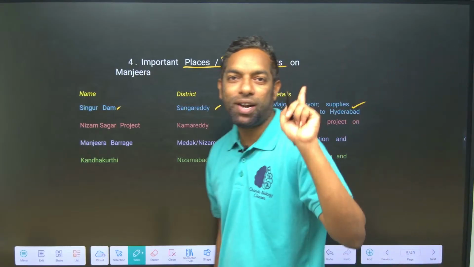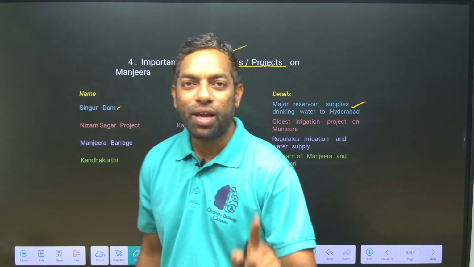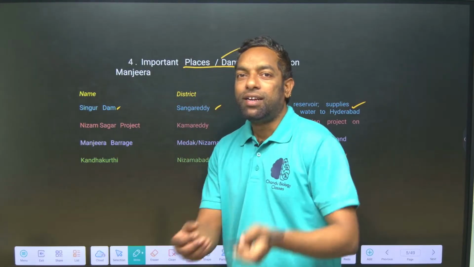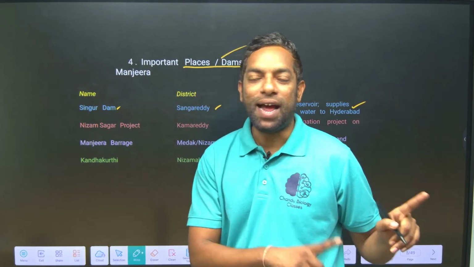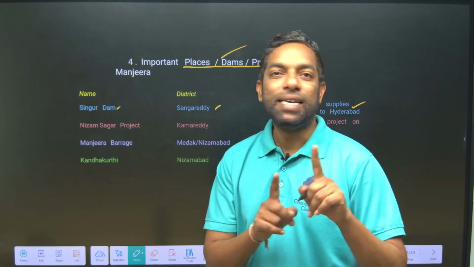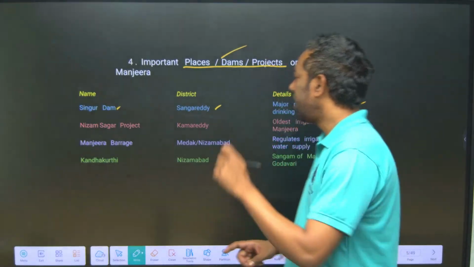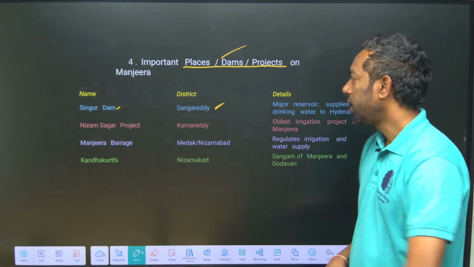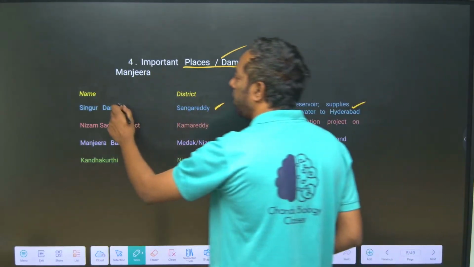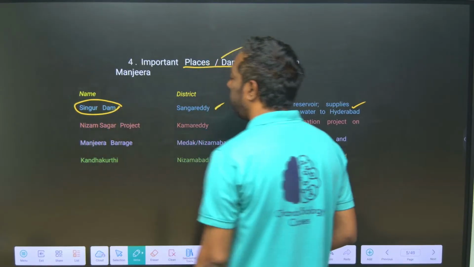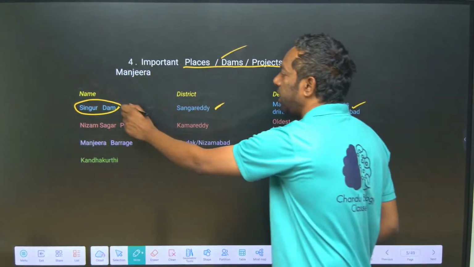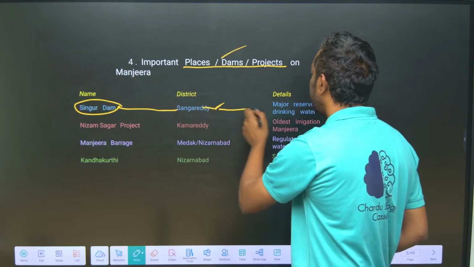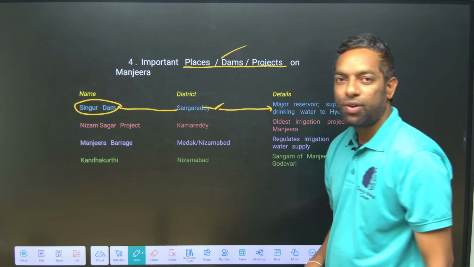Water is supplied to Hyderabad from Singur Dam, which is constructed on the Manjira River. Singur Dam is most important for the exam, at Sangareddy, supplying drinking water to Hyderabad.